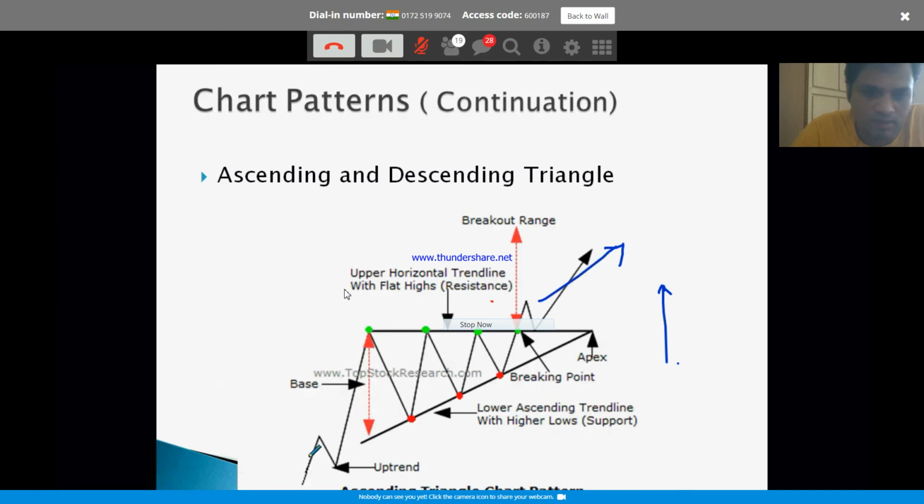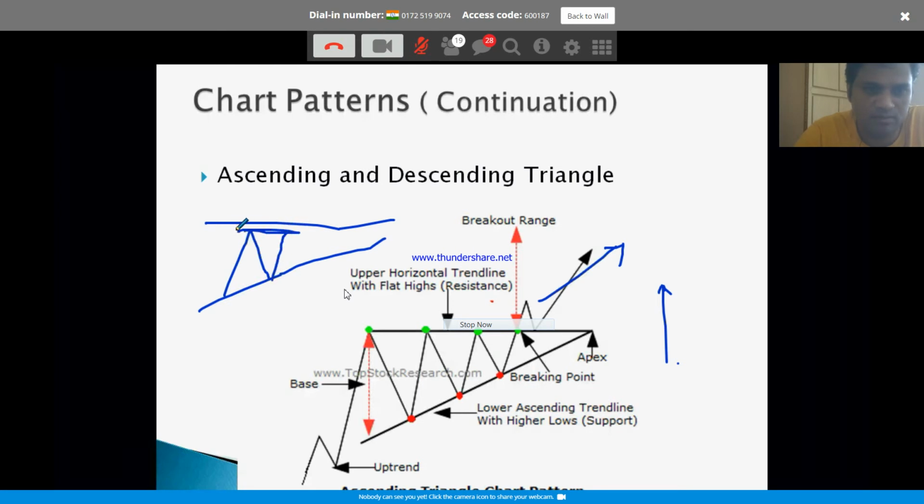See here, the trend is continuing. But every swing up goes to the previous high, and every swing down is higher than the previous low. So the next swing high is the same as the previous one, but the swing down is higher than the previous low. This is a higher low.